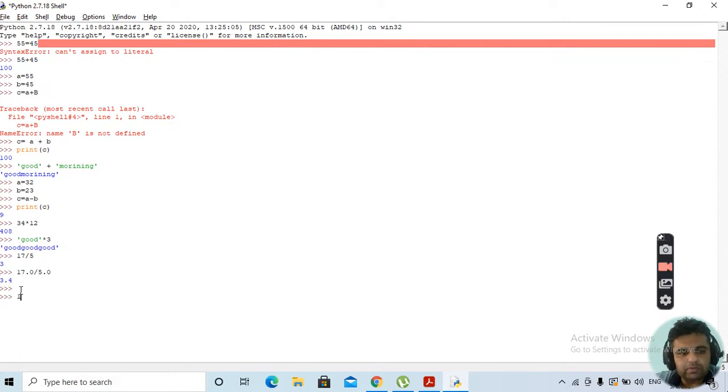Suppose if we write down 17 % 3, all of you must know the purpose of the modulus operator. It will give you the remainder. 17 modulus 3 will give you 2, because if we divide 17 by 3, 5 times 3 is 15, and only 2 will be left. So 2 is the remainder over here.